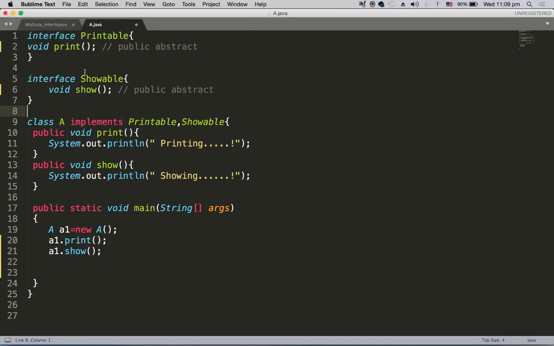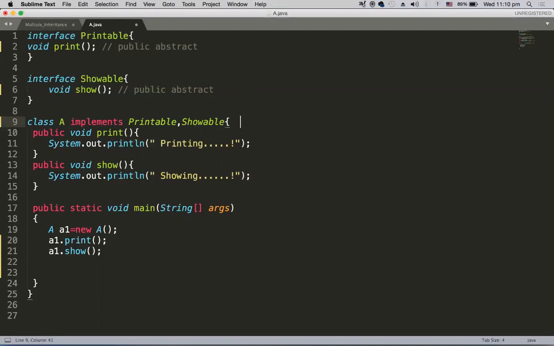Because these functionalities are required by somebody else, that somebody is nothing but a class. Now a class is interested in the printable interface as well as showable. What a class can do is, say class A implements, there is a keyword to implement an interface, implements printable, showable. Here printable is one interface, showable is another, and you can specify a number of interfaces if they are available.